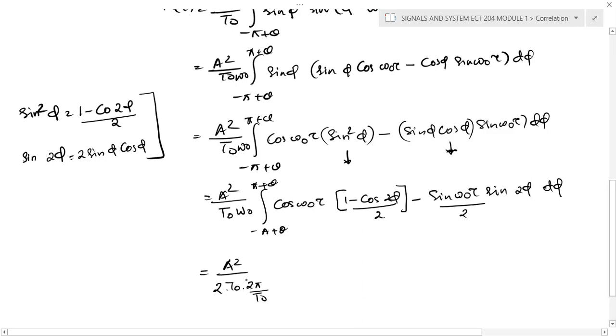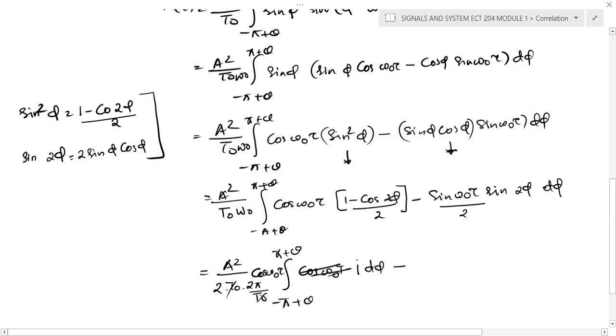So it's simply 4 pi, and the remaining minus pi plus theta and pi plus theta, we can expand this particular term, or we can apply the integration here. Now if you apply the integration, it becomes cos omega 0 tau, and the remaining term is 1 d phi here,